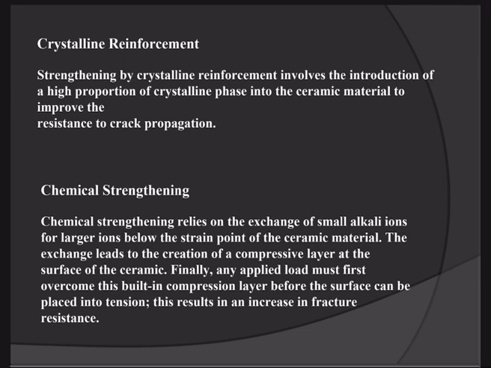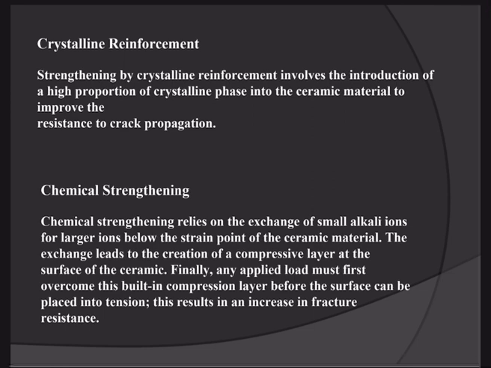Chemical strengthening relies on the exchange of small alkali ions for larger ions. When the small alkali ions are exchanged for the larger ions below the strain point of the ceramic material, this exchange leads to the creation of a compressive layer at the surface of the ceramic material. So it will provide strength to this material.